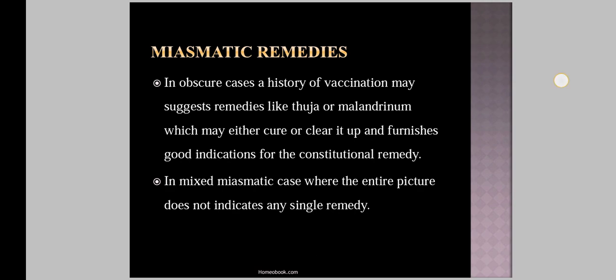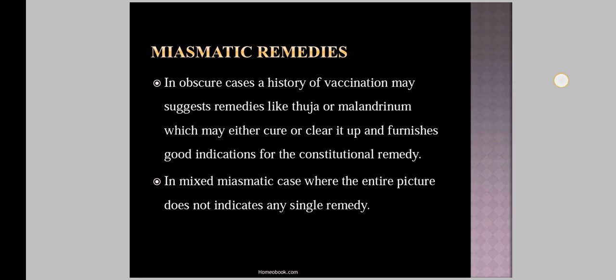Then we see the miasmatic remedy as a second prescription. In this, in obscure cases, a history of vaccination may suggest remedies like Thuja or Malandrinum, which may either cure or clear it up and furnish good indications for the constitutional remedy.